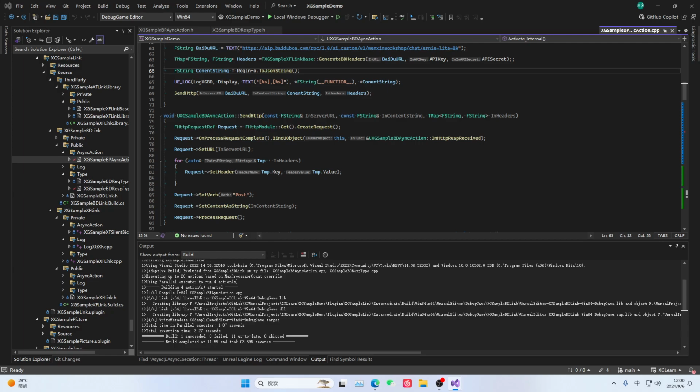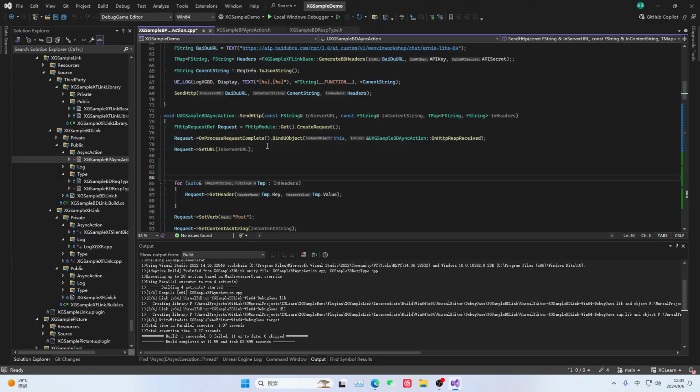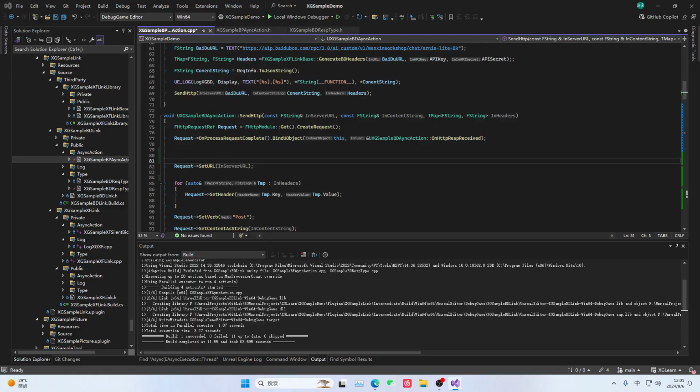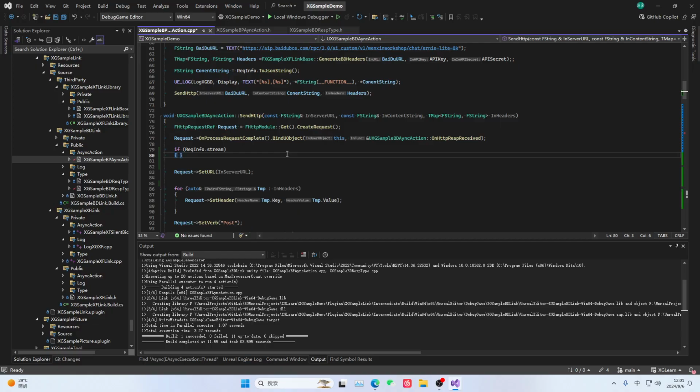As for this delegate, you must use version 5.3 or above, because versions 5.1 and 5.2 do not have this delegate. Without this delegate, you will have to implement streaming in another way. Yes, you will need another method. That is, you have to keep fetching its data and then split it. This is actually not very convenient, okay? We write here. So if he enables this streaming, then we need to bind this delegate.